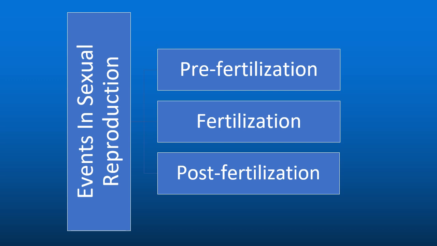Sexual reproduction involves three events as shown in the flow chart. First, pre-fertilization, means before the fertilization. Second one is fertilization, and the third one is post-fertilization, which means after the fertilization. Now we will discuss the process of pre-fertilization.